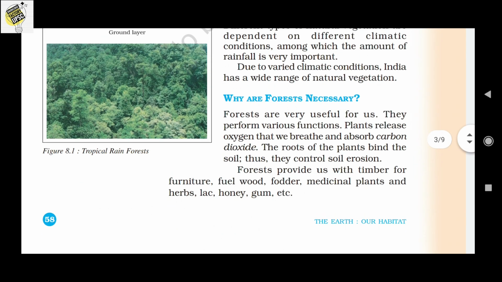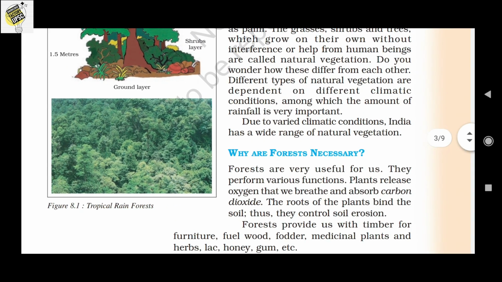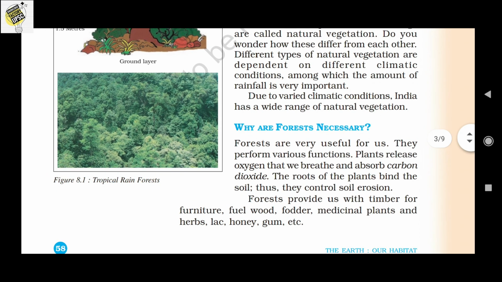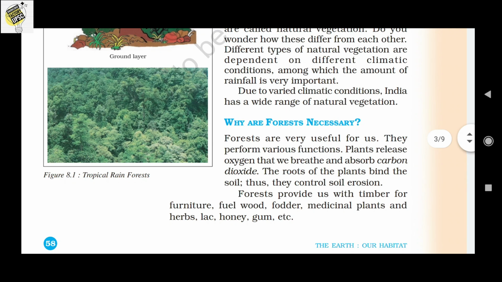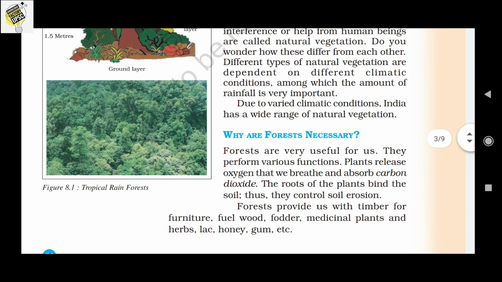Next, we can find a picture of a tropical rainforest. There is a question asked to you: why are forests necessary to us? Yes, because the forest is very useful to us. They perform various functions.